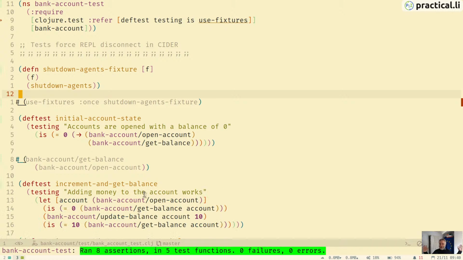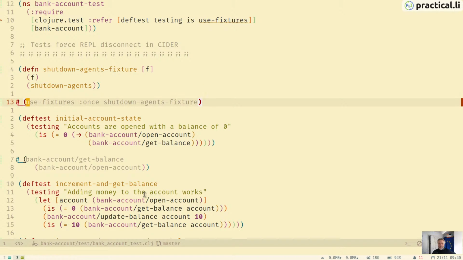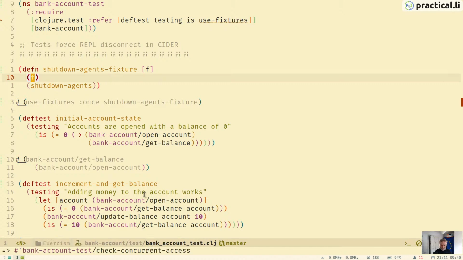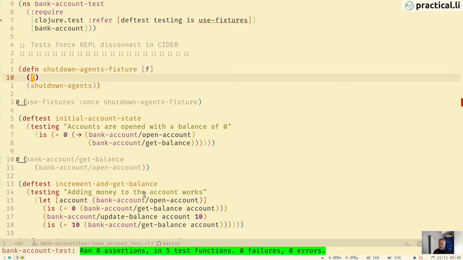Hey, there we go. So I've no idea what it's done to the state of my REPL because I'm not cleaning up afterwards. But it's run the test just by essentially disabling the fixtures. I can now run the tests, and they all run successfully. So that's an interesting thing to do. So yeah, investigating why shutdown agents is breaking the tests. That's an interesting one. I have to add a note to that.